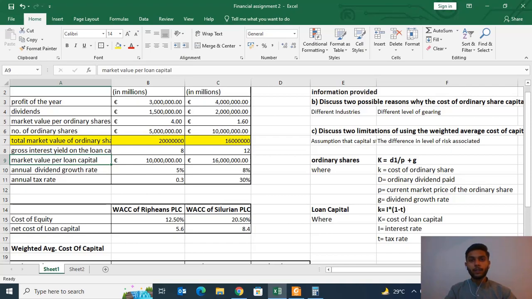Today we will discuss weighted average cost of capital. Now, weighted average cost of capital is the rate that a company is expected to pay on average to all its security holders. In other words, it is the firm's cost of capital or the opportunity cost that a company holds for investing in a particular project.